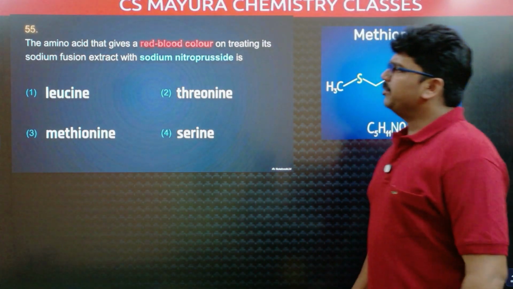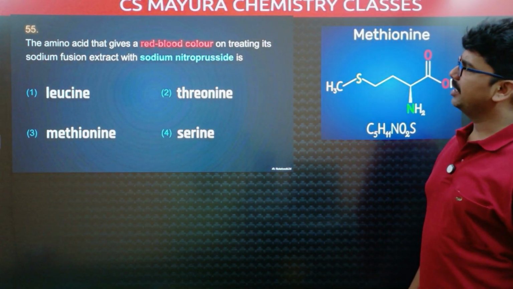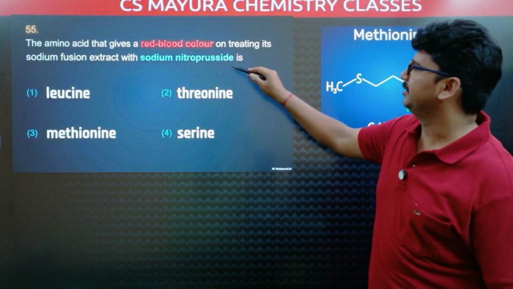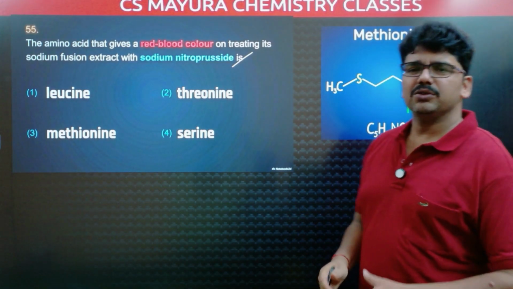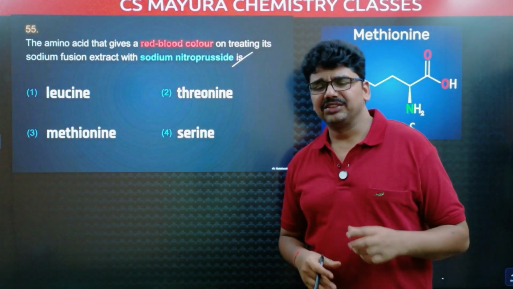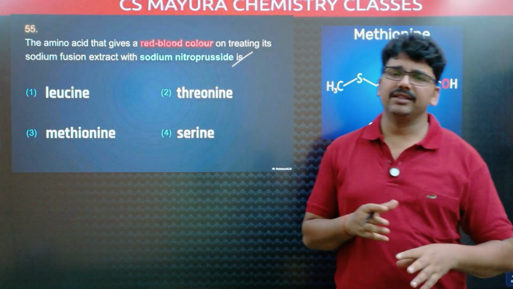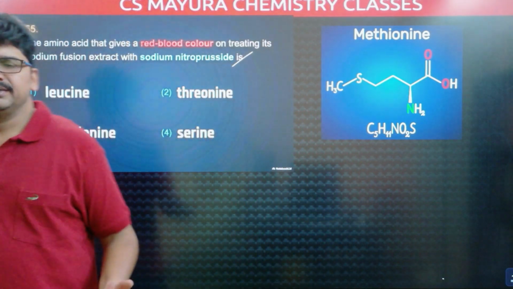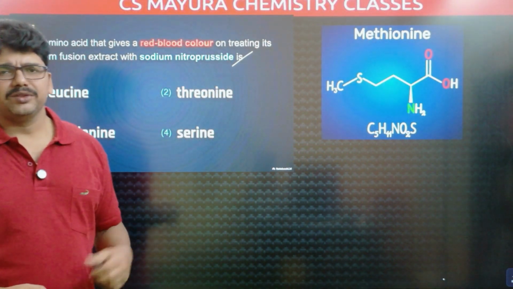Next, the amino acid that gives a red blood color on treating its sodium fusion extract with sodium nitroprusside. Who will give red blood color with sodium nitroprusside? An organic compound having both nitrogen and sulfur. General organic compound means there will be carbon, no need to specify that.